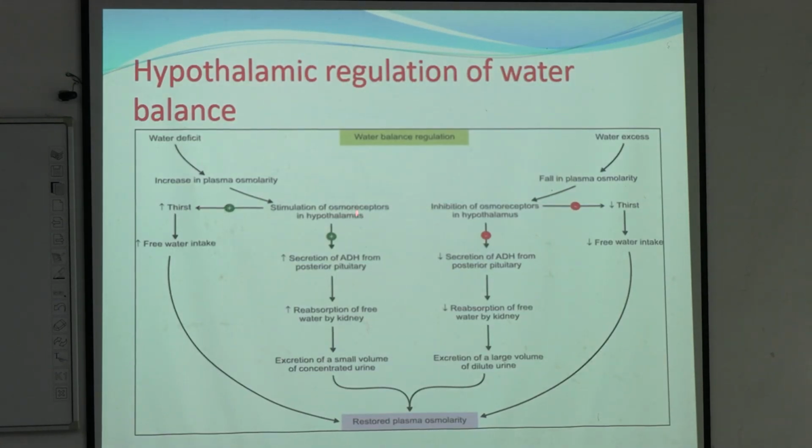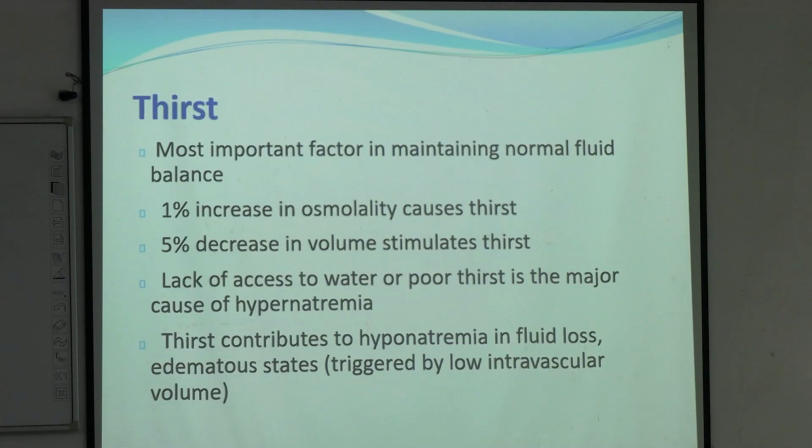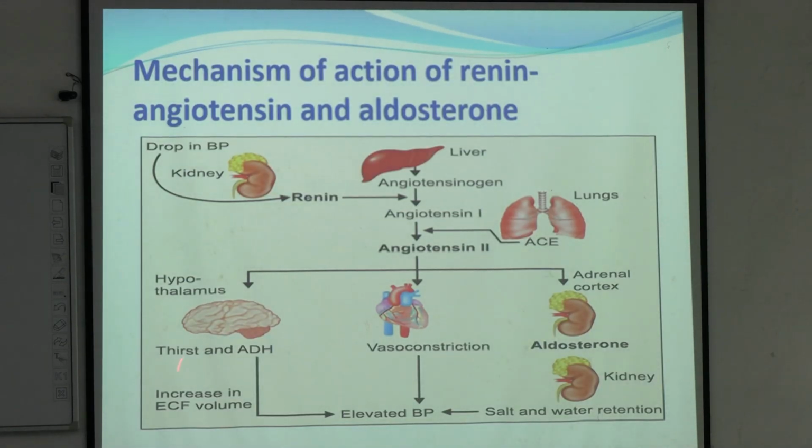By stimulation of osmoreceptors of hypothalamus, thirst can be increased and ADH secretion can be increased, leading to increase in extracellular fluid volume. ঠিক আছে? So thirst বেড়ে গেলে intake of water will be increased, and because of the increased ADH secretion কি হবে? Renal reabsorption of free water will be increased, that will lead to elevation of blood pressure or volume restoration.